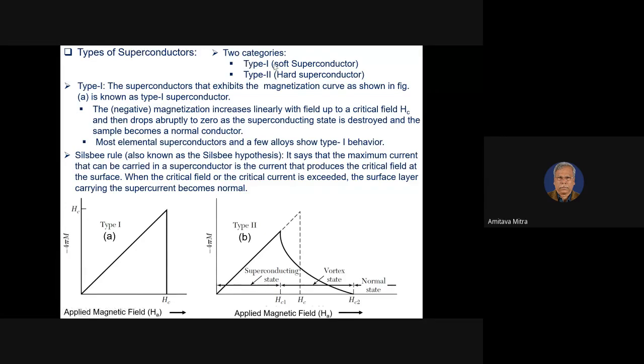As I told, one of the applications of the superconductor is producing a magnetic field with a persistent current. Now, with the persistent current, we can go to a field which is up to Hc. This is of the order of millitesla.